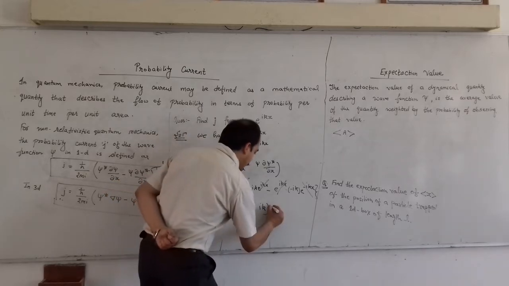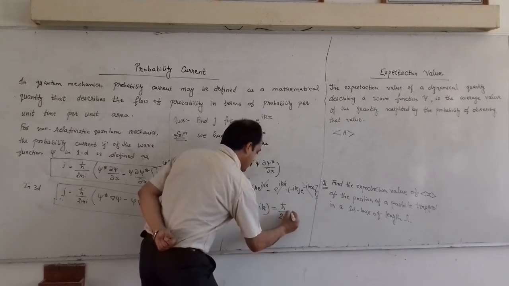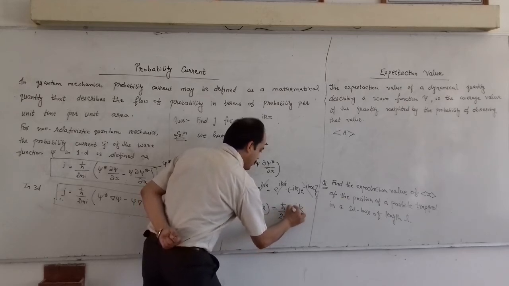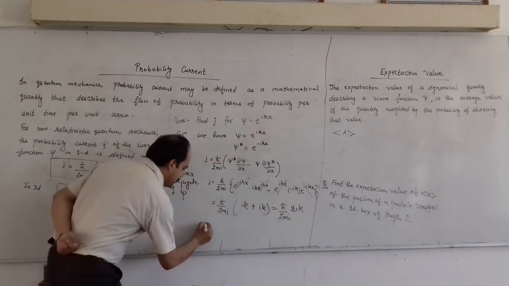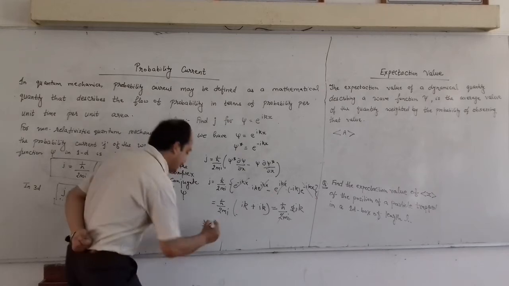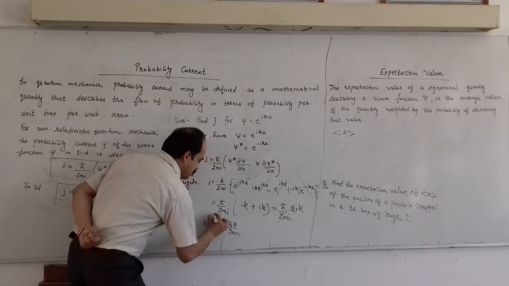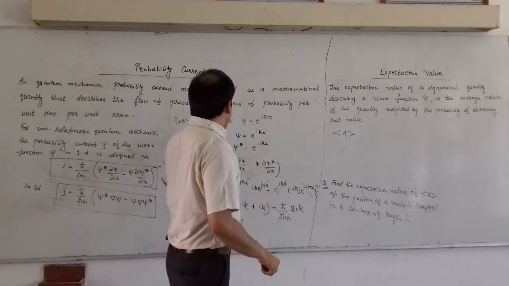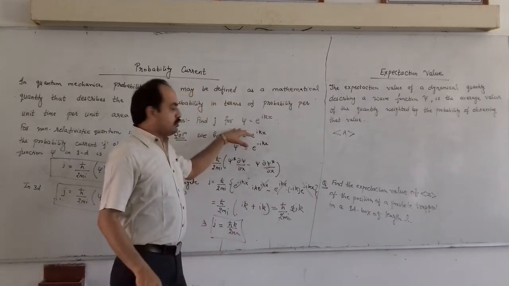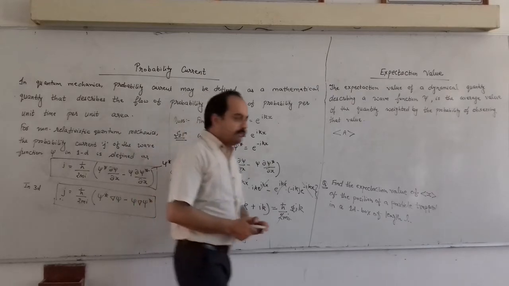So the answer is h cut upon 2mi times 2ik. The 2 cancels out, the i cancels out, and the final answer is the probability current J is equal to h cut k upon 2m. In this way we can calculate the probability current for any question if the function is given.